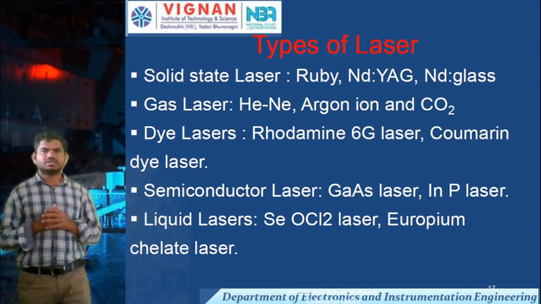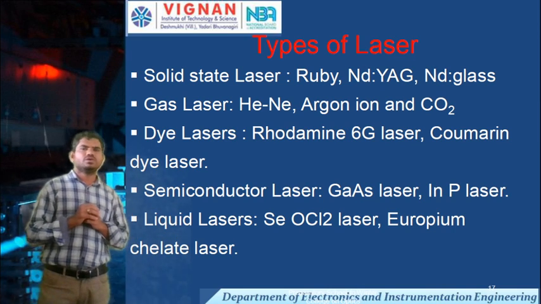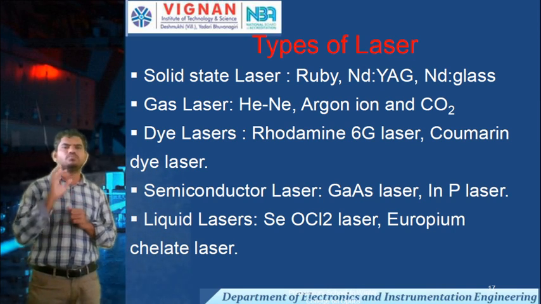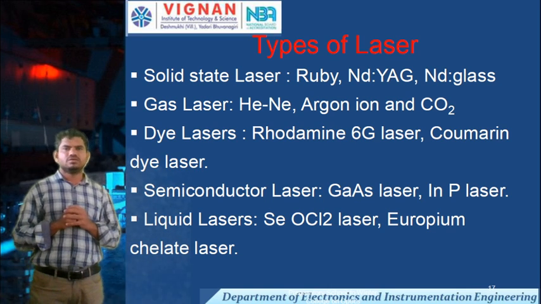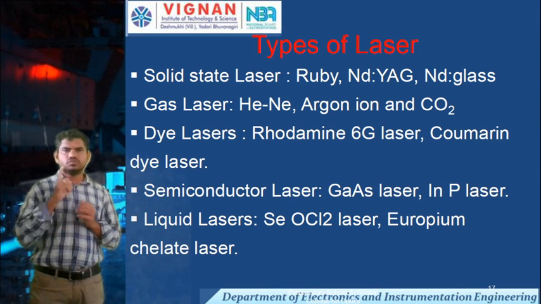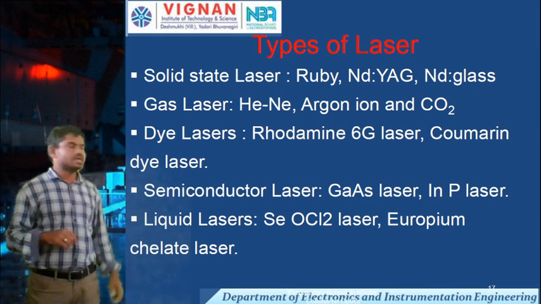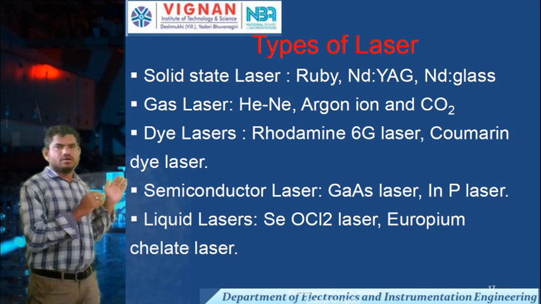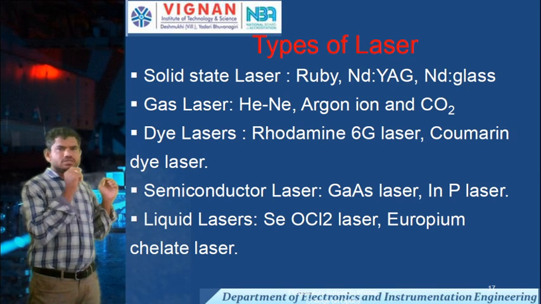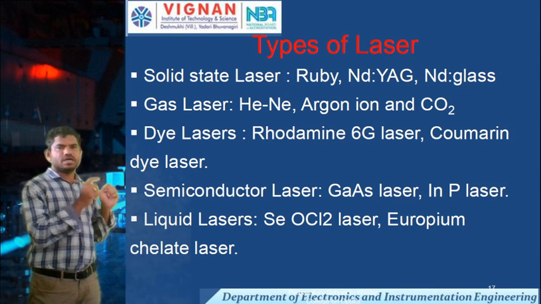Types of lasers. Basically, there are five types of lasers. First is the solid state laser, then gas lasers, dye lasers, semiconductor lasers, and liquid lasers.